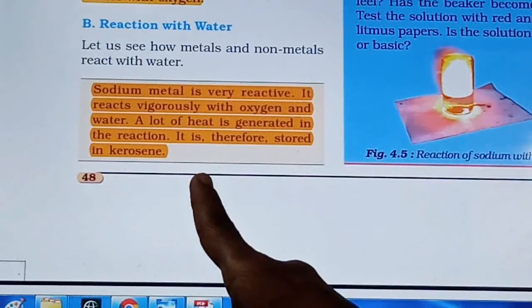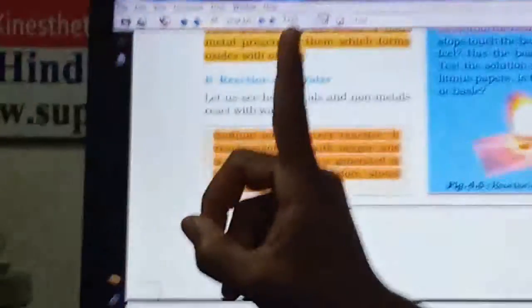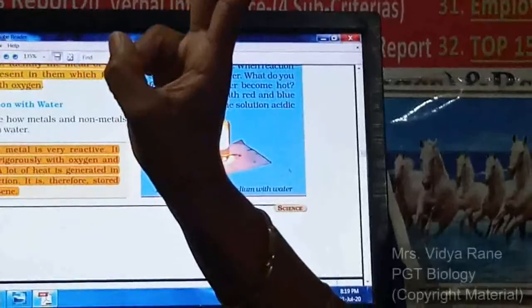So based on this, a 1 or 2 mark question will be asked, right? Whatever the box is given, based on this a 1 or 2 mark question will be asked. Why should we store sodium in kerosene? Give reasons, a question like that will be there. Now why do we have to store the sodium metal in kerosene?